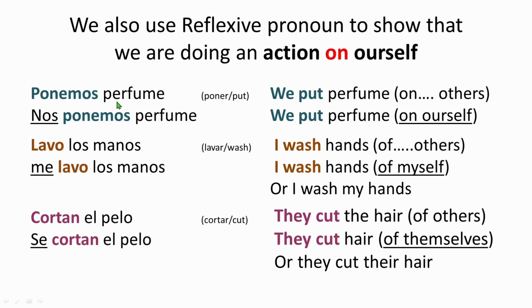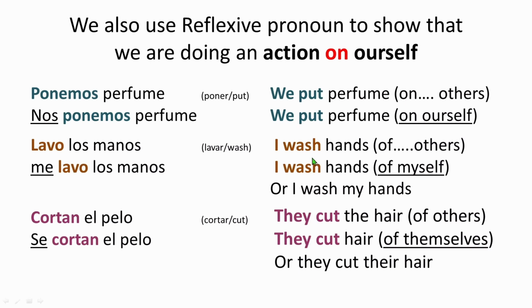In Spanish, if you're doing an action on yourself, you need to show it using the reflexive pronoun. But here you say nos ponemos perfume, which means we put perfume on ourselves. Nos is ourselves, right? So this is the correct way to say we put perfume. And we always put perfume on ourselves, so always use poner with a reflexive pronoun.